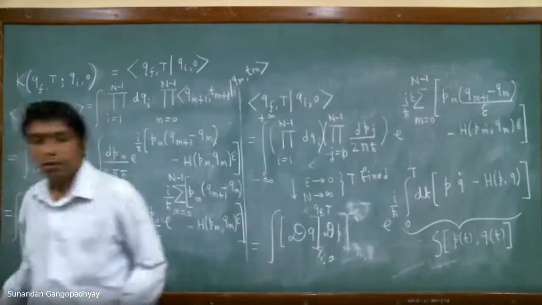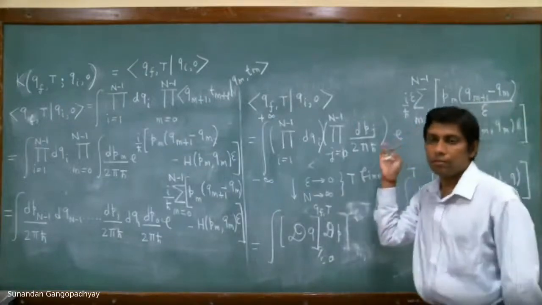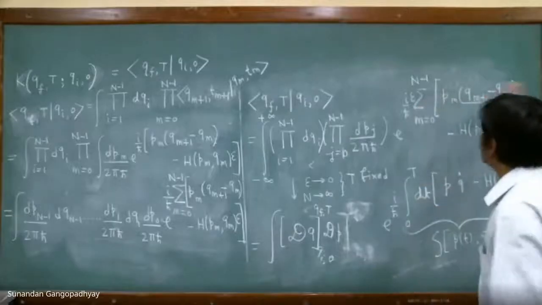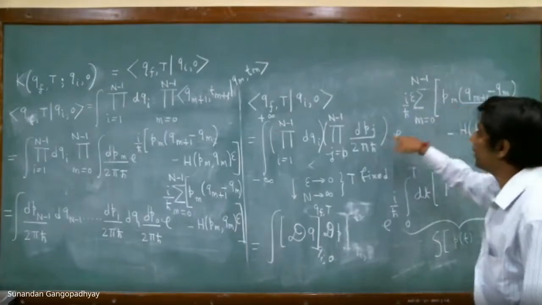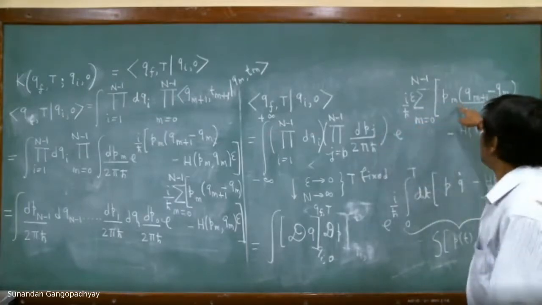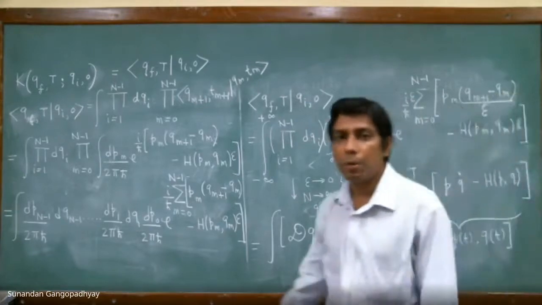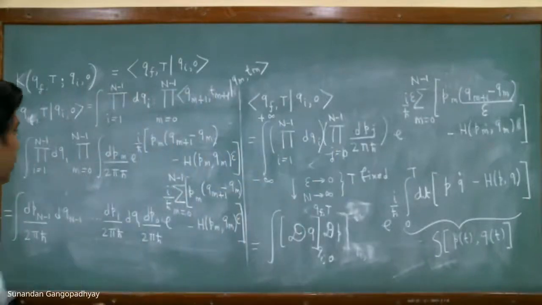Okay? These are dummy indices. You can write whatever you like. You can write k also. It is up to you. But it is integrated over those p1 and pj. So yes, if you expand this, it has p0, so there is an integral over p0. If you expand this, you have a p1, so there is a p1 here also, so it is integrated over p1, and so on. So you are free to use whatever notation you like.